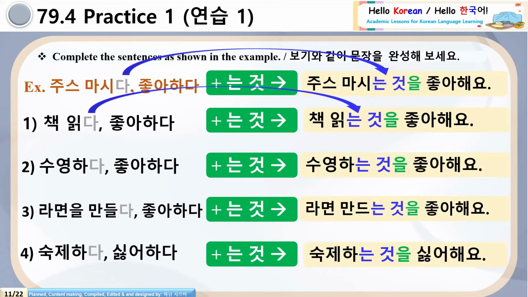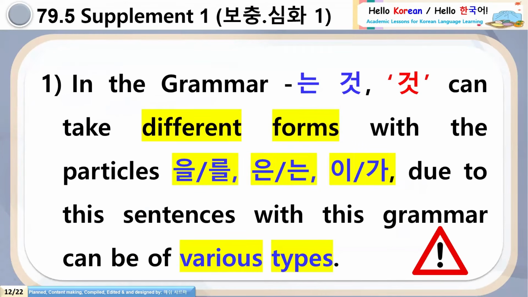So after seeing this screen, you have some idea how to make sentences with the grammar 는 것. Now, let's start to understand the various uses of this grammar. See the structure of the grammar carefully. In the grammar 는 것, this 것 can take different forms with the particles 을, 를, 은, 는, 이, 가. And due to this, sentences with this grammar can be of various types.